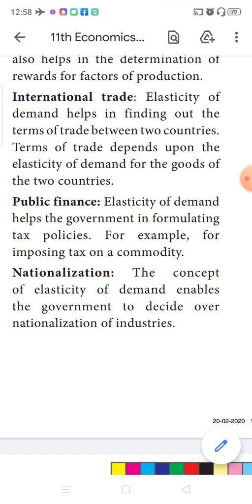Suppose the government finds that a particular industry is exploiting the consumers by charging heavy prices just because it enjoys inelastic demand, it will be easy for the government to nationalize that industry. So nationalization is also done based on the elasticity of demand for a commodity.